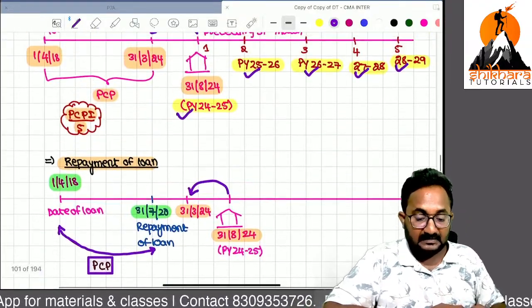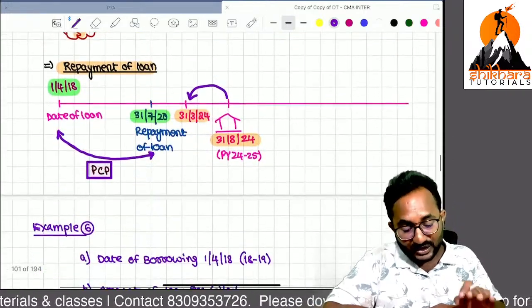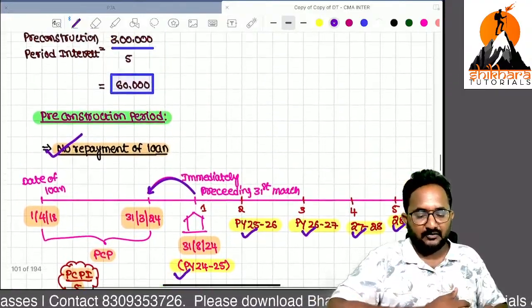Sir, in the exam also we have to check whether repayment is done or not done. Are you clear up to now? Yes, give me confirmation up to now.